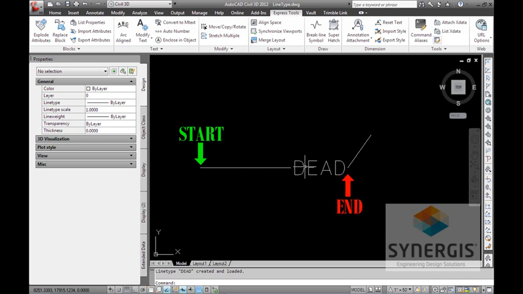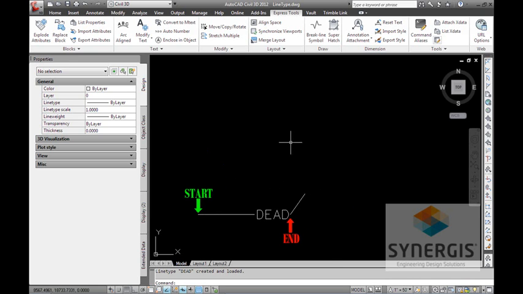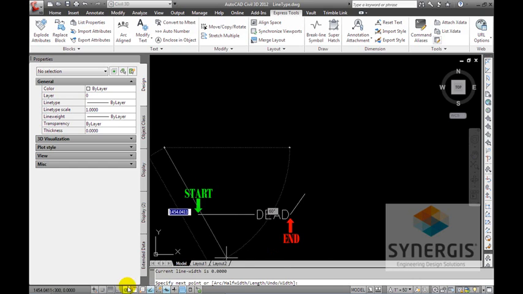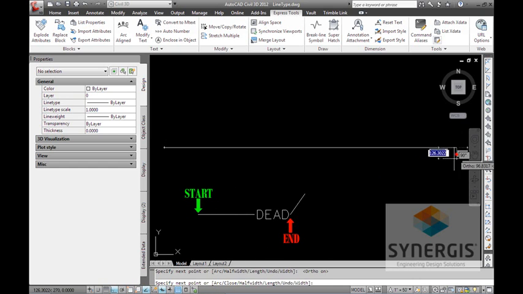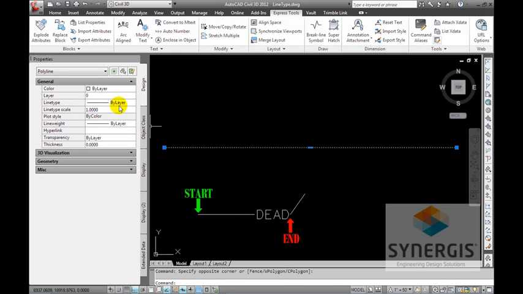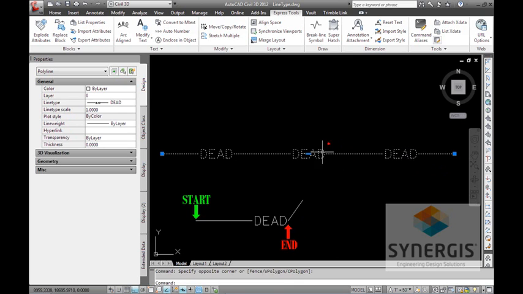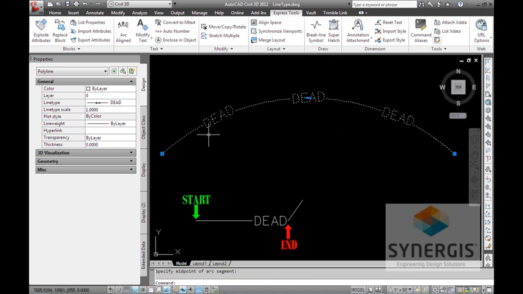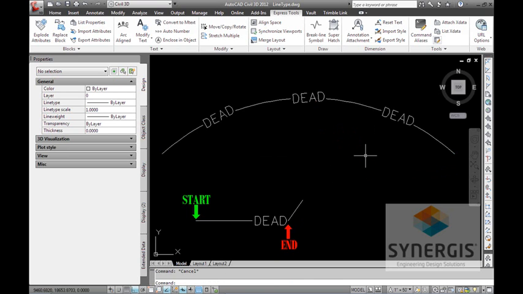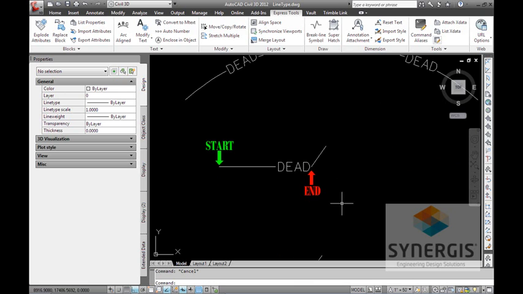And there we go. We're going to have a new line type. Right? So if I make a polyline or a line, any type, right, I'll put ortho on here. And I change the line type. Just have one called dead. Right? We can start to see exactly what we want. Right? We can add an arc to this, whatever we want to do. Right? So pretty neat, pretty easy, straightforward.